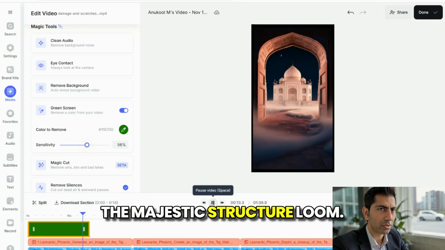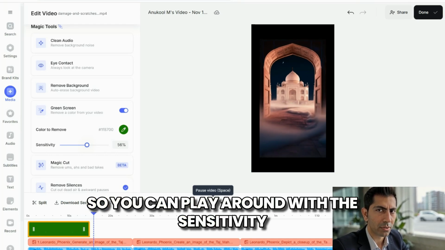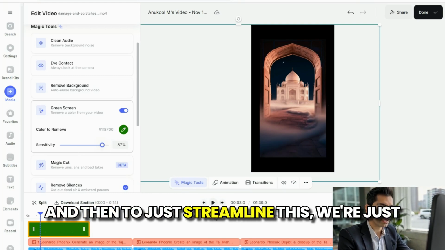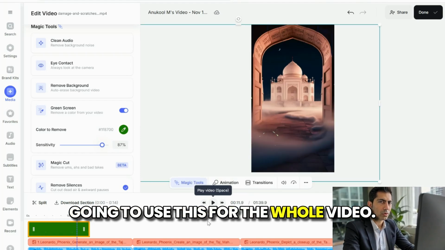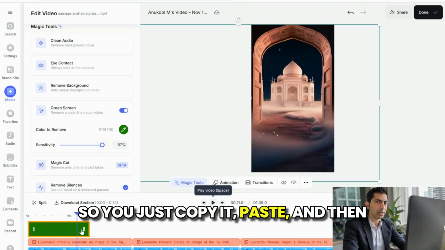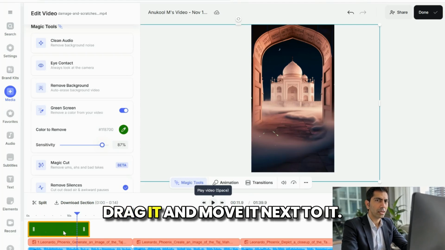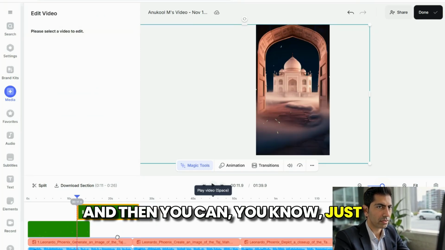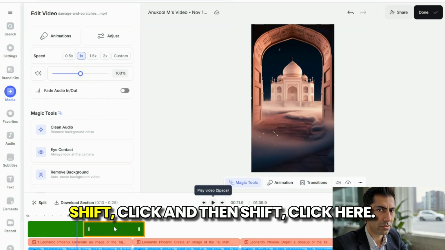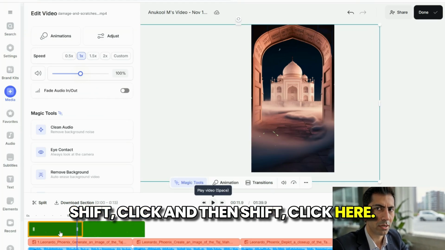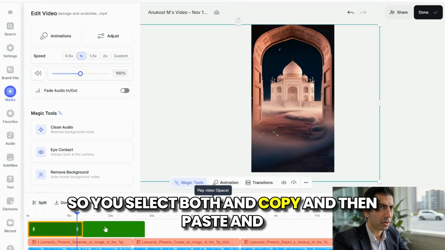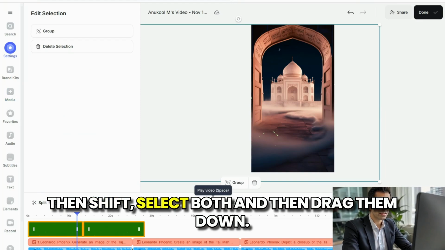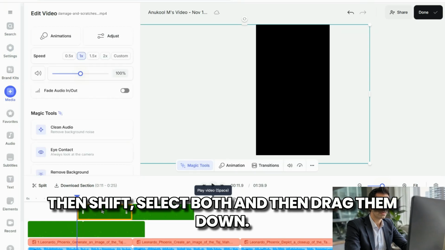You can play around with the sensitivity and then just watch what the effect is. To streamline this, we're just going to use it for the whole video. So you just copy it, paste, and then drag it and move it next to it. Then you can speed it up, maybe select both with shift click, copy, and then paste, then shift select both and drag them down.